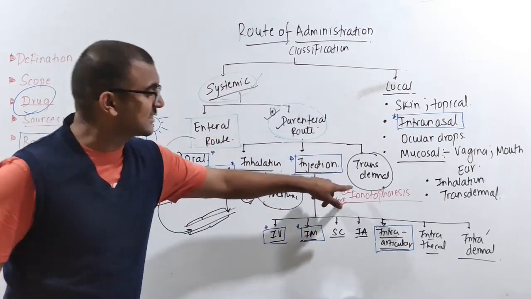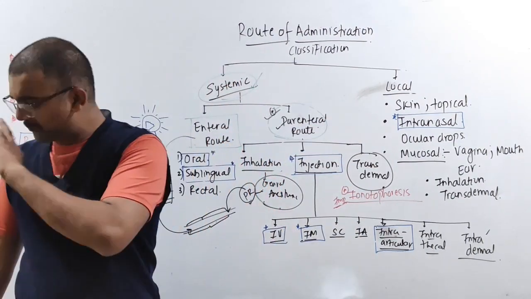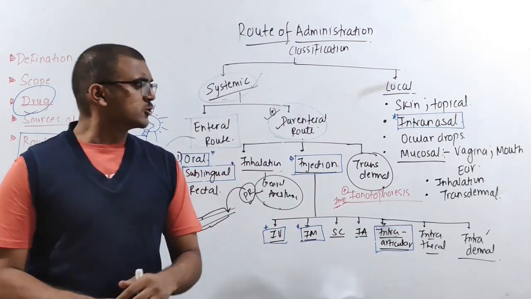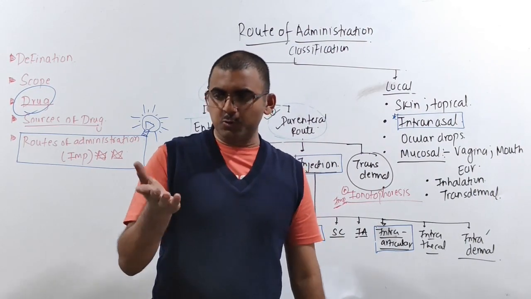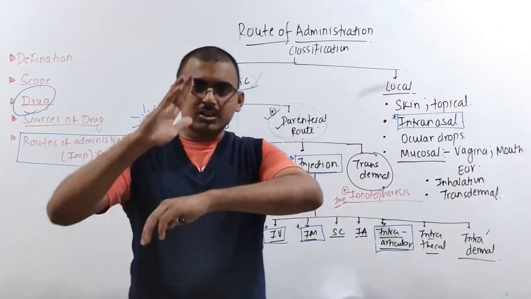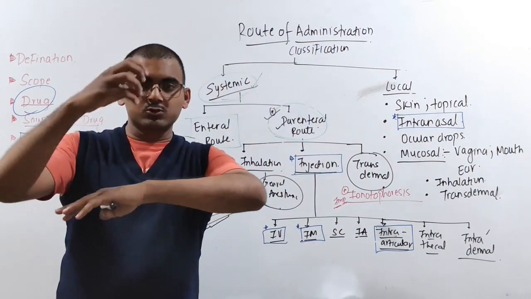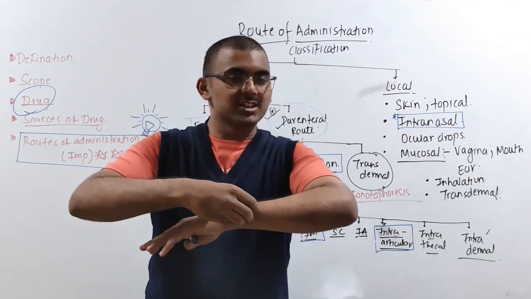Okay. Then next is transdermal. In transdermal, you are having ionophoresis. So what does transdermal mean? Let's try to understand a very simple thing. You are going to apply a drug on the skin. So transdermal means it has to get transferred through the dermis layer.